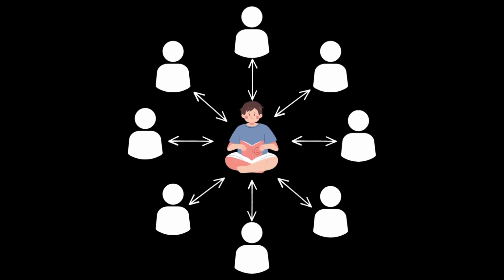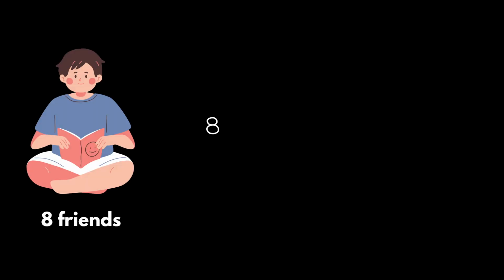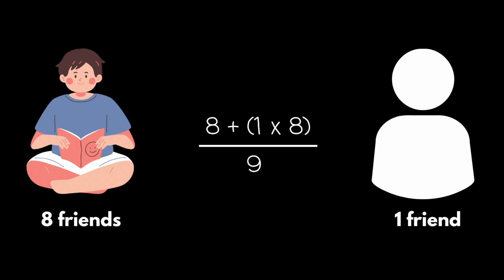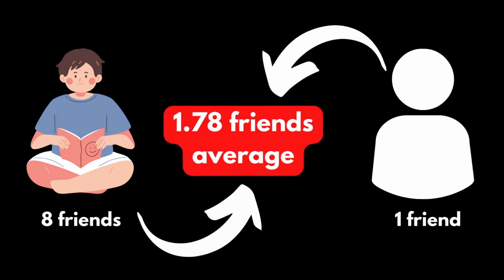Consider this example. We have person A, and they have 8 friends, who are only friends with A and no one else. If we look at the average number of friends in this scenario, the number is 8 for person A, and then 1 times 8 for the other 8 people. Divide this by 9, and we get a number which is just below 2.